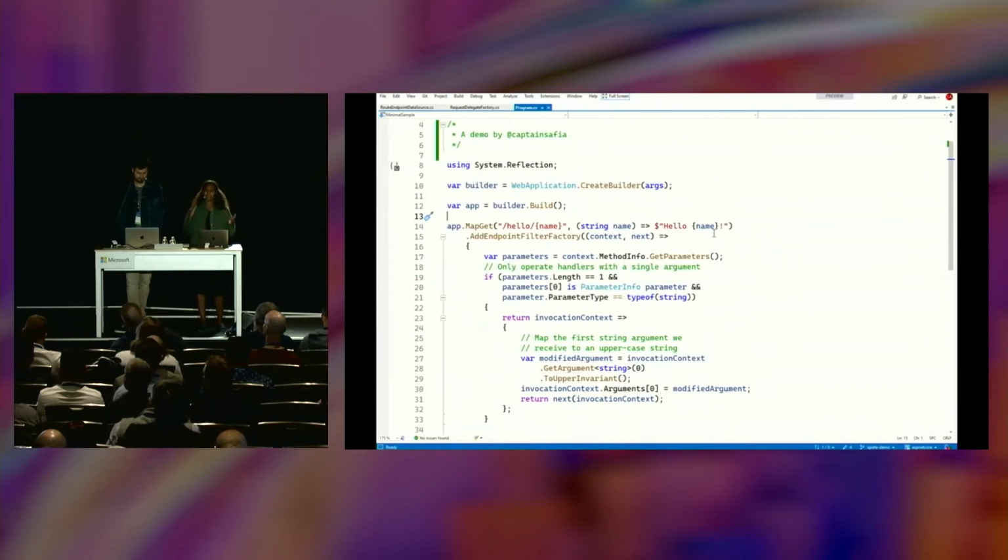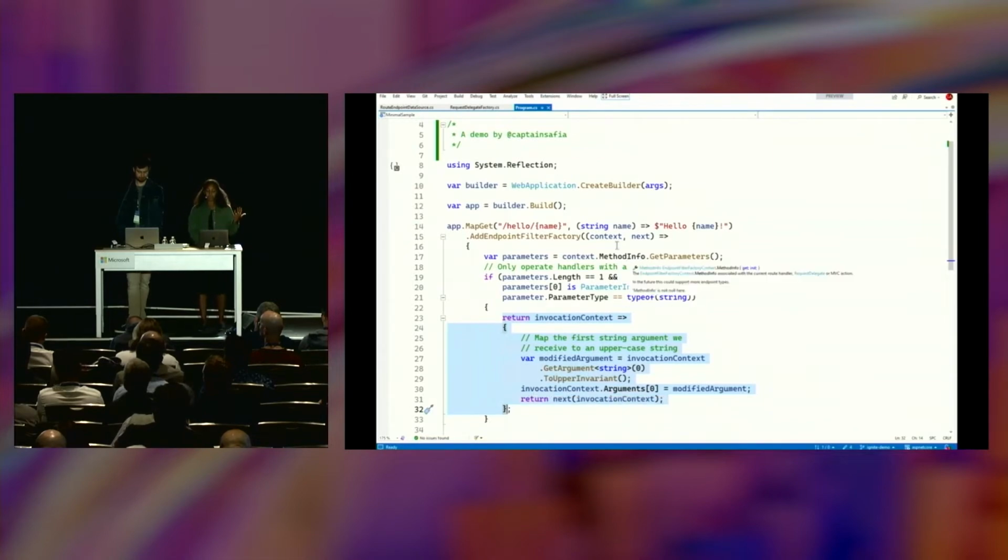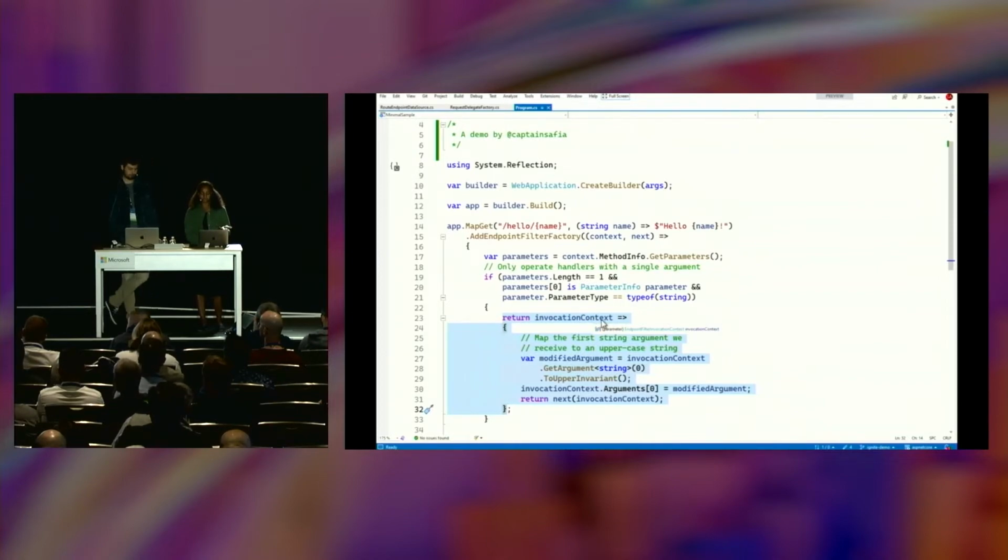Now, I want to go through the code that's happening in this filter really quickly so we can get a sense of some of the different types and things that are going on here. All right, so the first thing I'm going to observe is that it looks like this method is returning a delegate. Okay, that's kind of interesting. So this is a function that returns a function, and the particular signature of the function that it returns looks like it's taking an invocation context. Cool. And in addition to an invocation context, it looks like there is another context object that I'm interacting with here, and I'm able to read the method info.